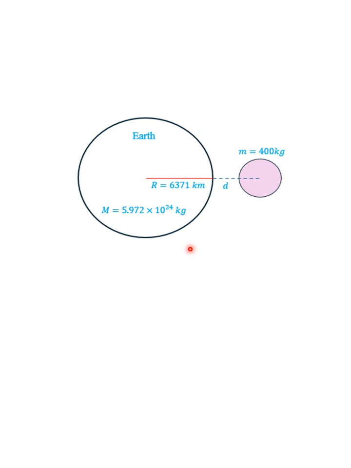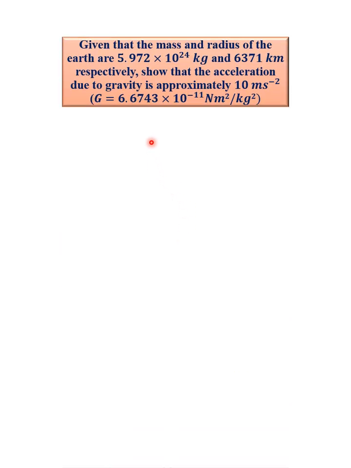Before we continue, let us put context to this figure by bringing up the question that probably gave rise to it. Watch this. We are given that the mass and radius of the Earth are 5.972 times 10 raised to the power 24 kg and 6371 kilometers respectively. Show that the acceleration due to gravity is approximately 10 meters per second squared.